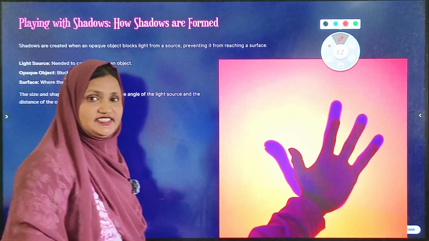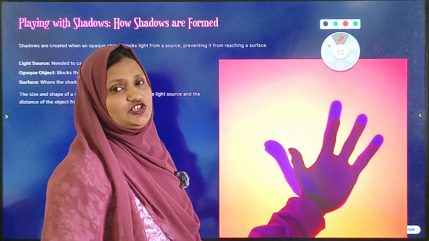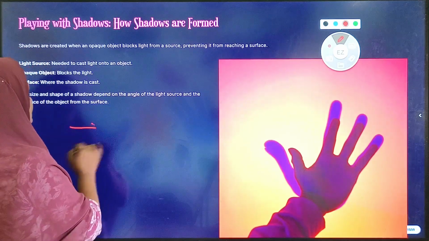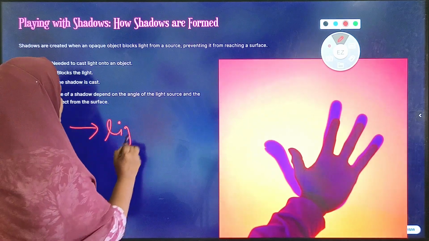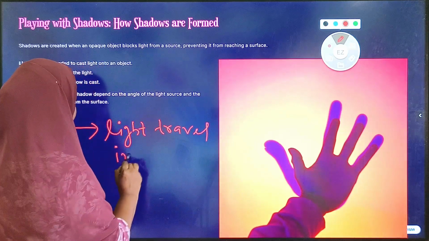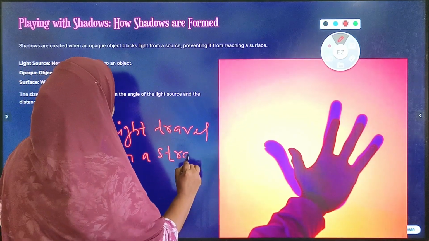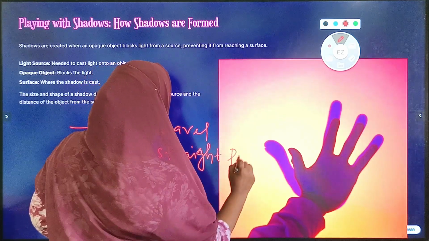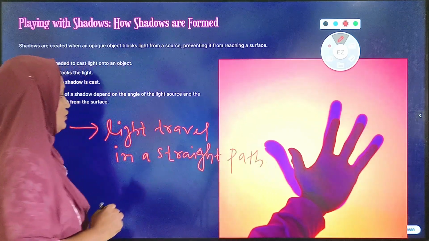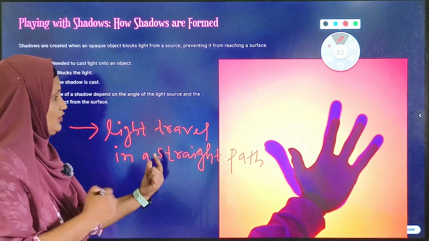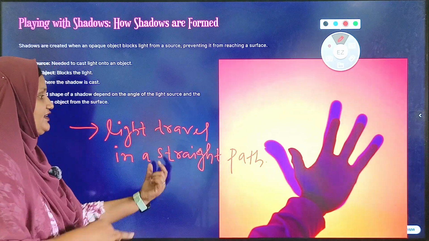Okay, now kids, I'll tell you about some properties of light. The first property of light is that light travels in a straight path. Okay, so light always travels in a straight path, unless anything hits it.